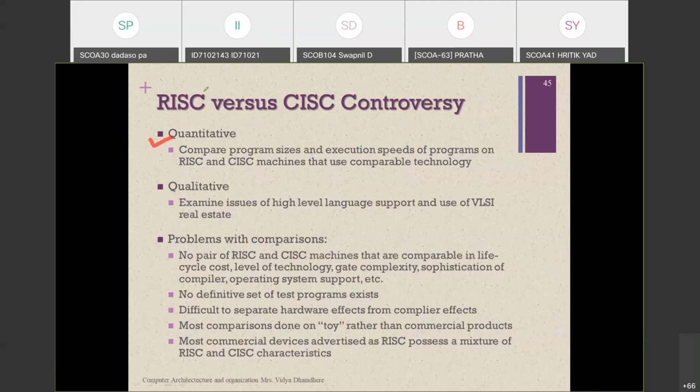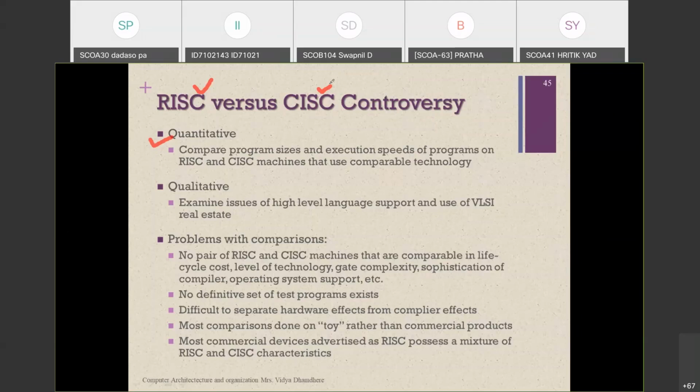Means if you want to execute a program where simple instructions are there, then you go for the RISC processor. If you have complex code which we need to execute, then you go for the CISC processor. Like this, you can choose the processor for the task that is required for performing some operation.